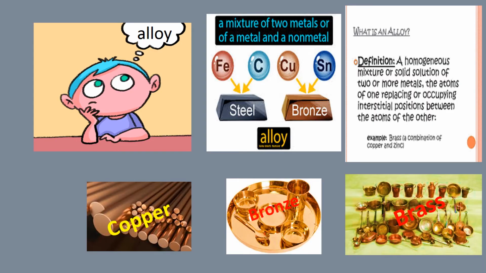The second type of homogeneous mixture is the alloys. An alloy is a mixture of metals, non-metals, or a metal and a non-metal. So what is an alloy? An alloy is a homogeneous mixture of two metals, or non-metals. For example, bronze and brass are examples of alloys.